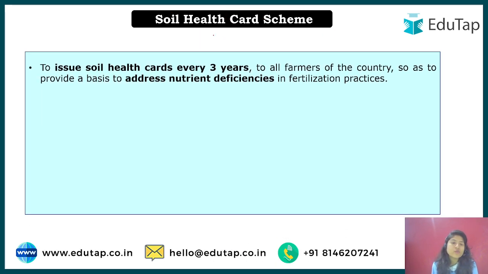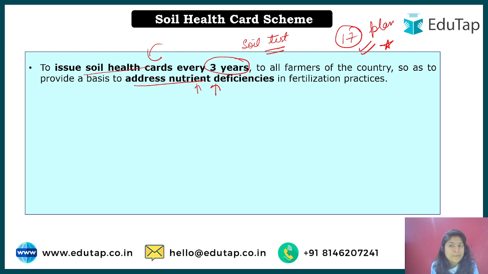Let's look at it. Herein, every 3 years a soil health card will be issued to the farmer. In that card, soil testing will be done, and whatever nutrient the soil is deficient in will be told to the farmer. There are 17 essential nutrients that are required by plants for growth. If any of them is deficient, the plant will not be able to complete its life cycle. But due to lack of knowledge, whenever the plant is not growing properly, the farmer just goes and throws urea in the field.